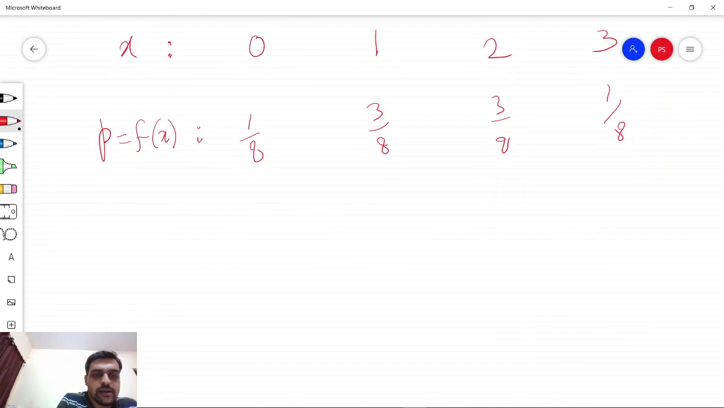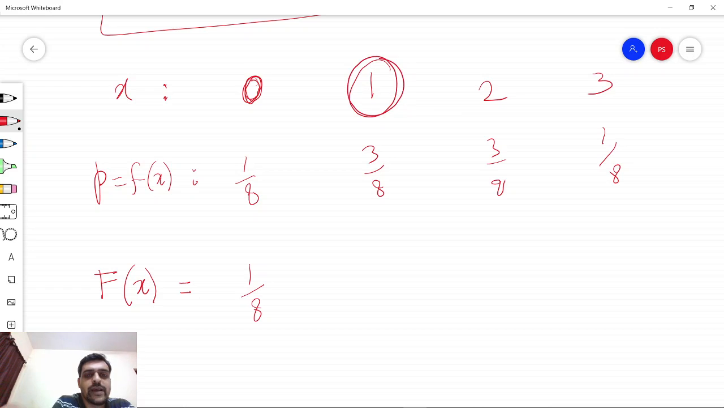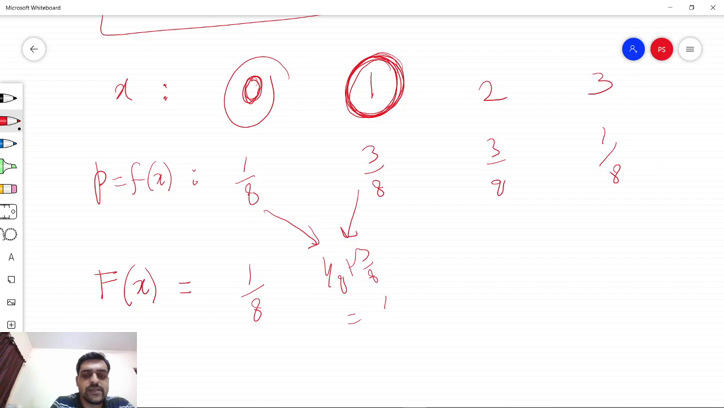Now suppose we are to find capital F of x, and this F of x corresponds to the sum of all the probabilities up to a given value of x. So for the first value of x, it is just the same as 1 by 8. Now for the second value of x, it is the sum of these two probabilities, that is 1 by 8 plus 3 by 8, which is 4 by 8.